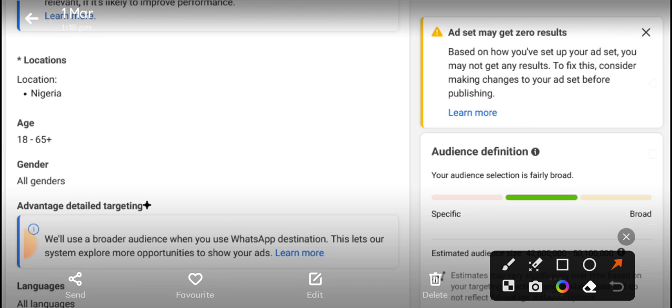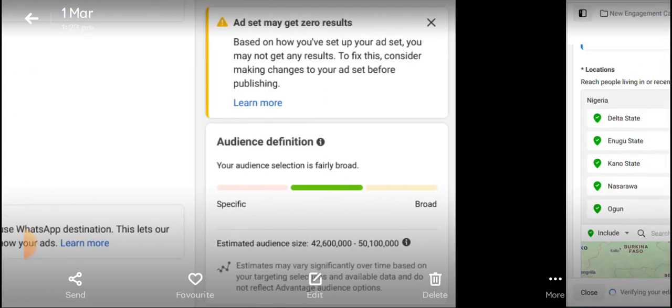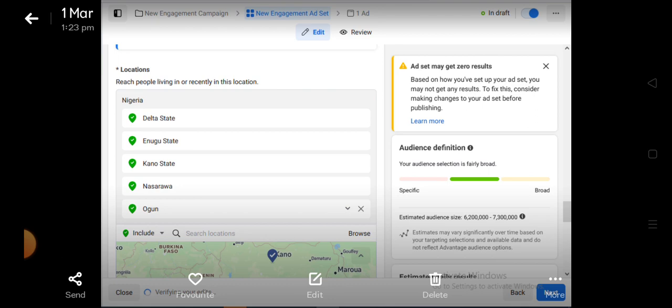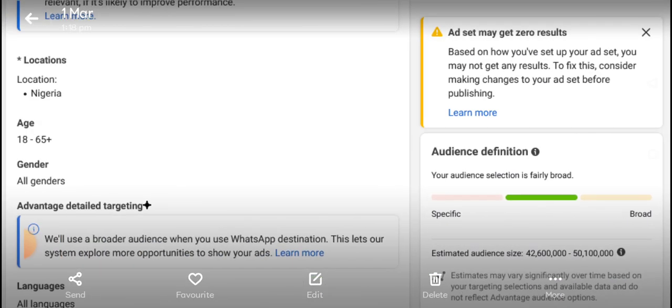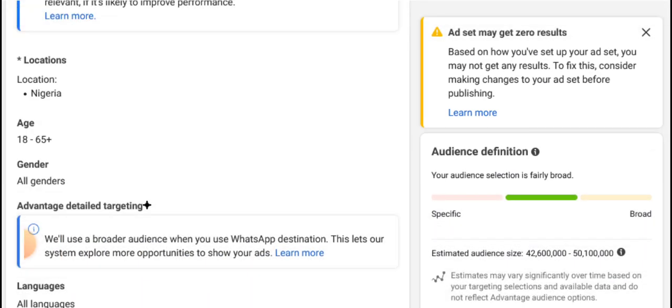Okay, let's just proceed. What happened here is that I have actually clicked on this location. I have clicked on location right here.